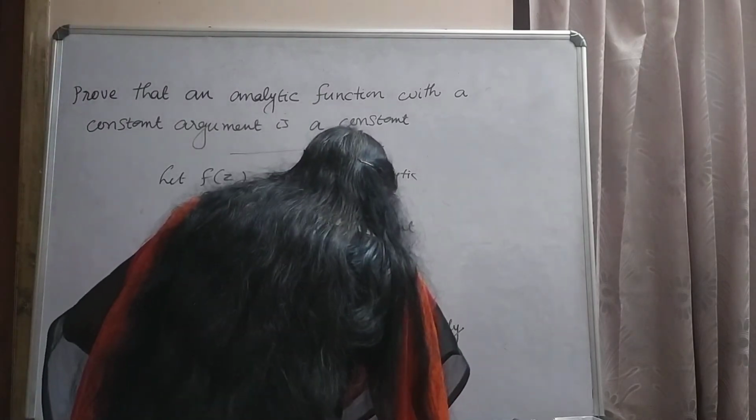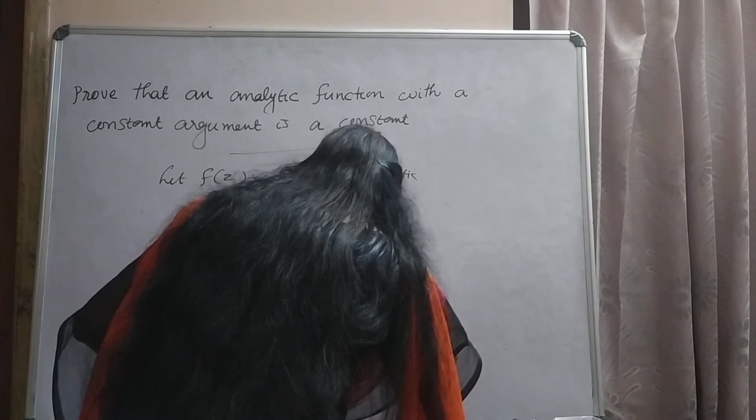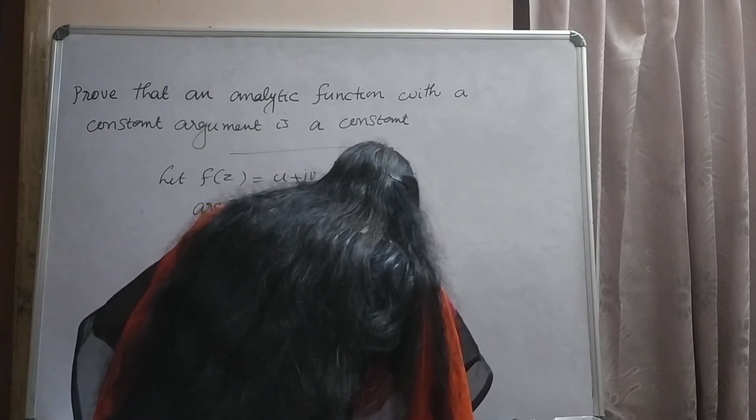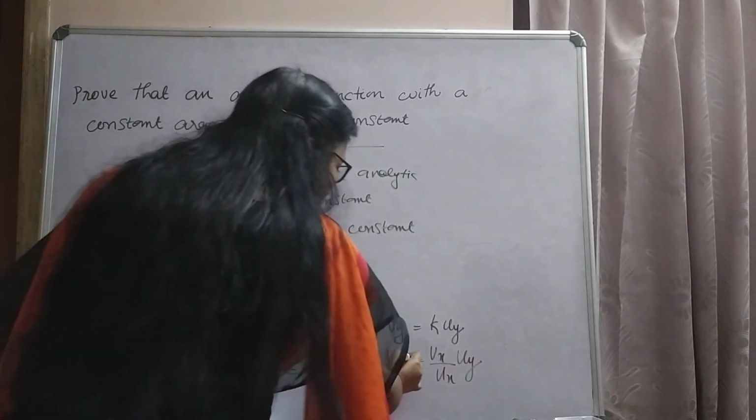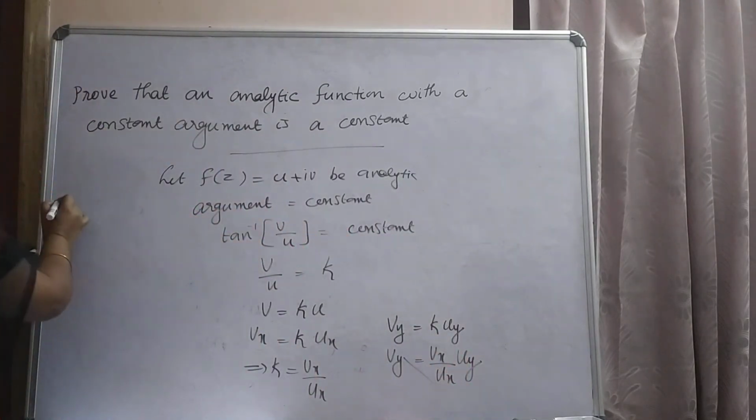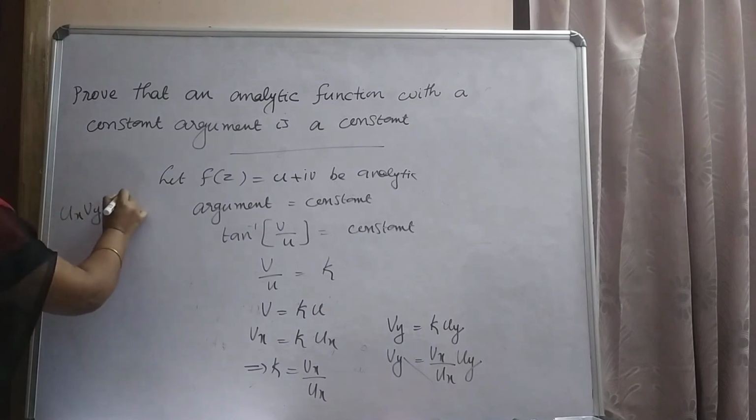Therefore, vy equal to vx by ux into uy. By cross multiplication, we get ux vy equal to vx uy.